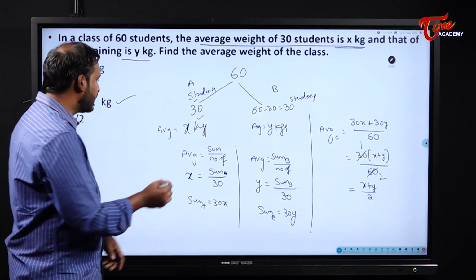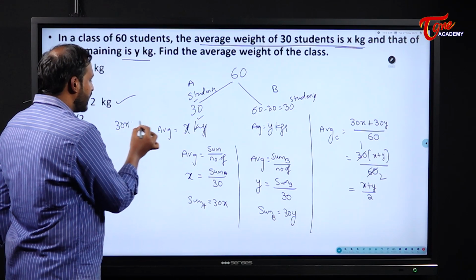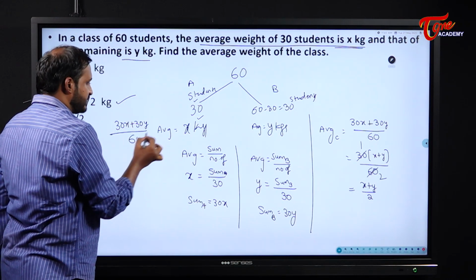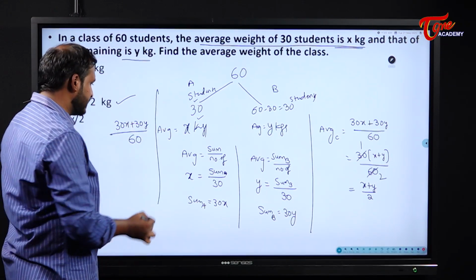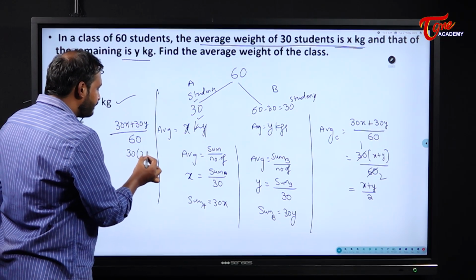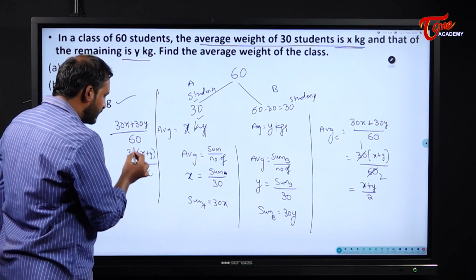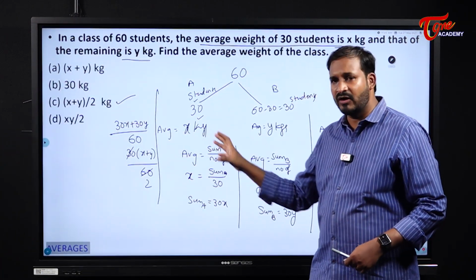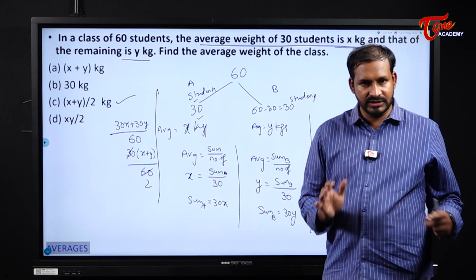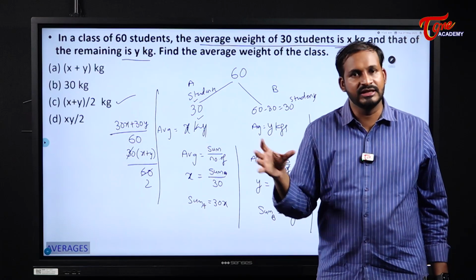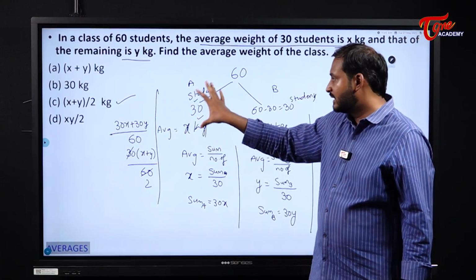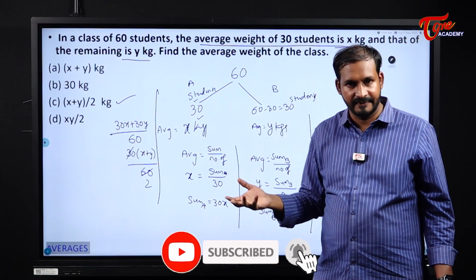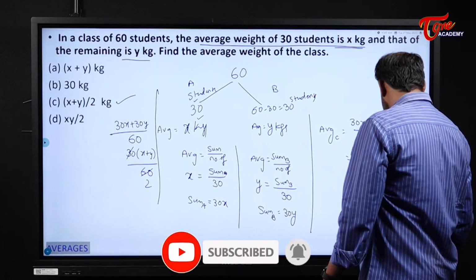Product of these two. So directly I will write 30x, and the total sum of this one is 30y, and the total strength of the class is 60. So directly we will write 30 times x plus y by 60. From now onwards we will do like this. Directly we will multiply. We will not write each and every time what the average is and what the sum of these people is. It is a waste of time. For understanding, we have solved one question in this manner, but from here onwards directly we will write 30x, the sum of weights of these students, and 30y, the sum of weights of those students. Okay, we will see the next one.